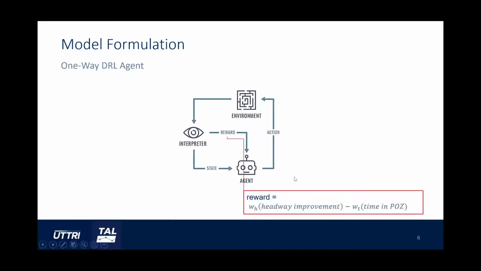In our case, the reward consists of the evaluations of the headway improvement and the travel time in the priority operating zone. So in general, using reinforcement learning, the traffic signal control system collects information on the states of the environment, takes an action, and learns the quality of different actions via the feedback signals provided by the environment.